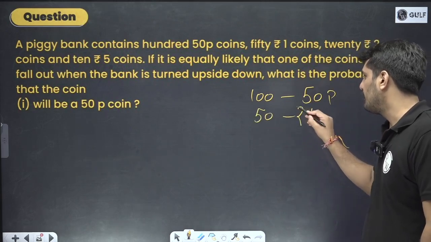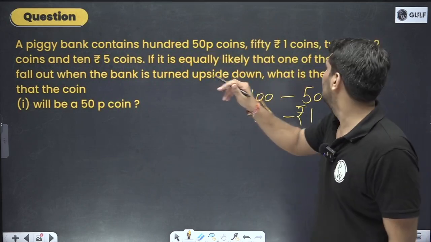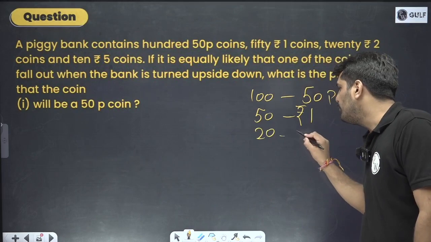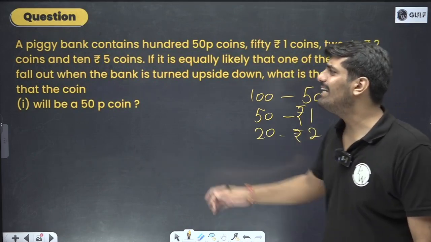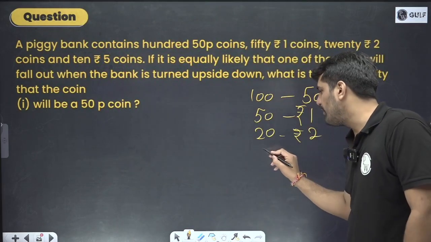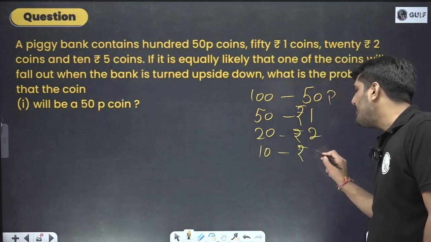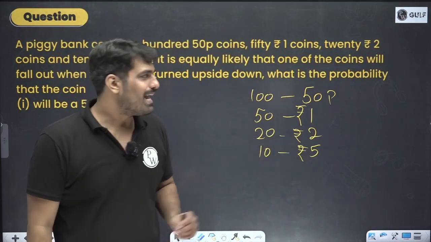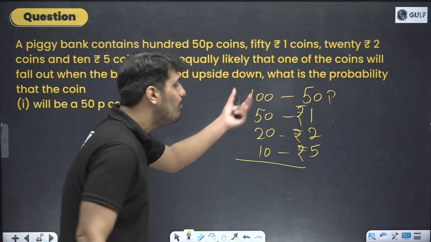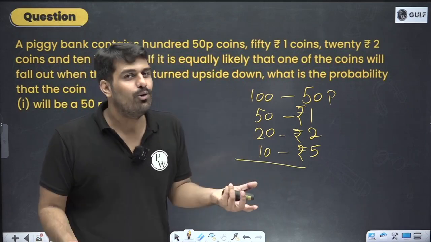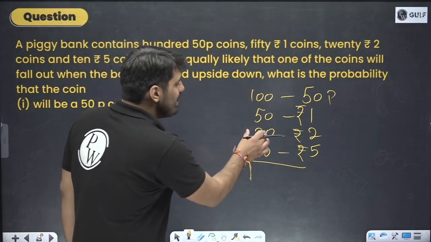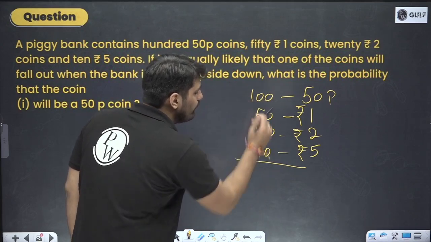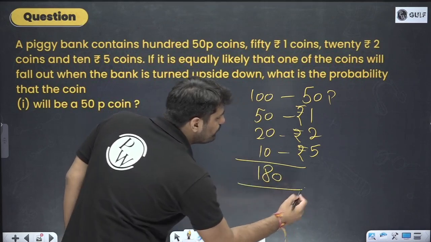Then they have 50 1 rupee coins, 20 2 rupee coins, and finally 10 5 rupee coins. So now how many rupees does he or she have? I am not going to calculate this, you can calculate it on your own. But I will do the calculation for in total how many coins he or she has. 20 plus 50, 20 plus 10 is 30, 30 plus 50 is 80. So in total 180 coins.